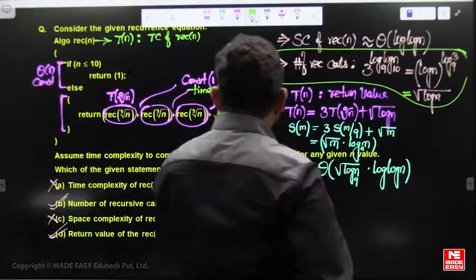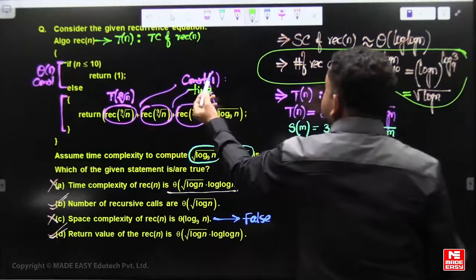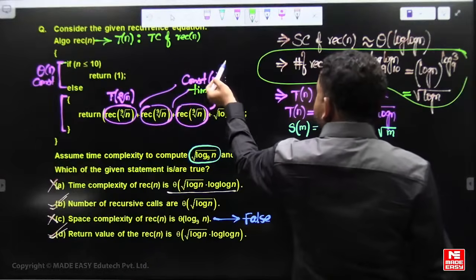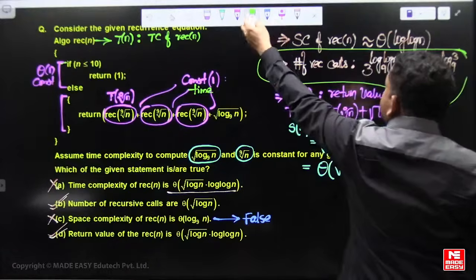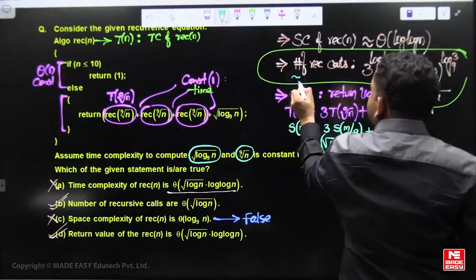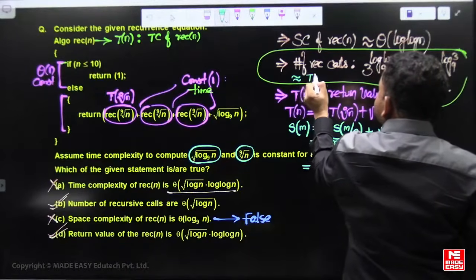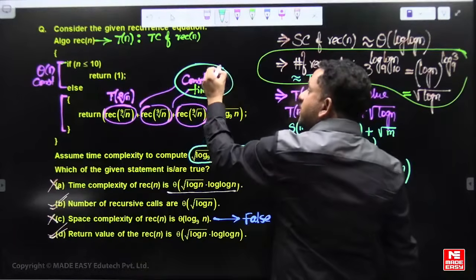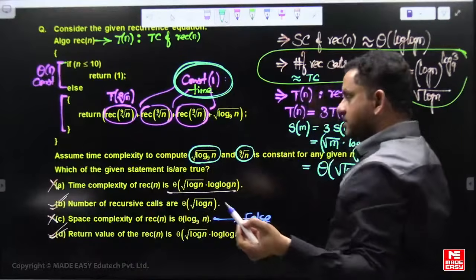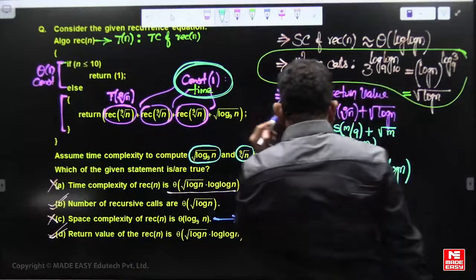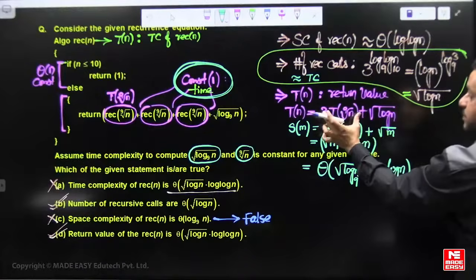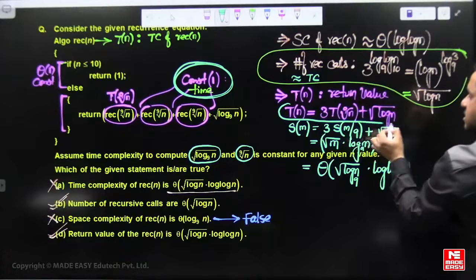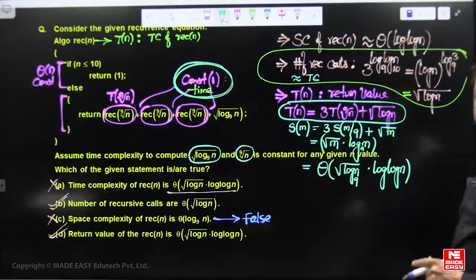So actually for time complexity no need to solve the recursion, because excess time taken by each recursion is constant. So time complexity and number of recursive calls are asymptotically equal for this question. That's why for time complexity I didn't solve the recursion. But for the written value, the excess value is not constant. Other than subrecursions, excess value is not constant. Here you need to solve the recursion. To solve this recursion, better to go for change of variable. Right?